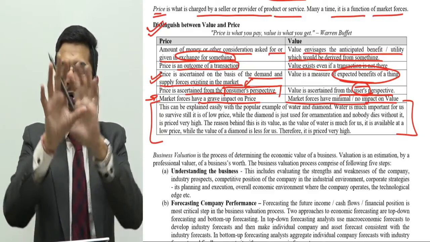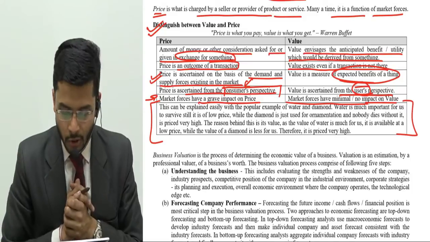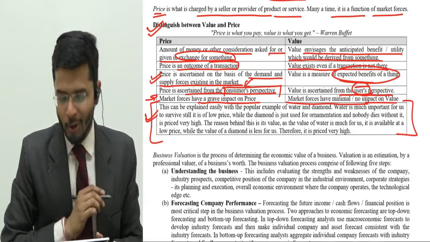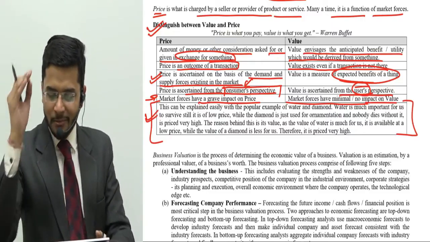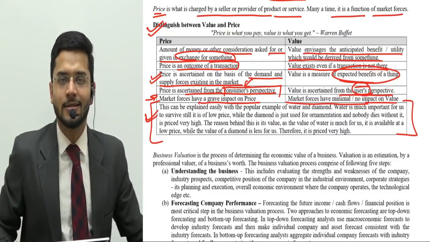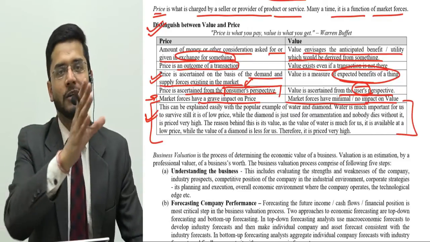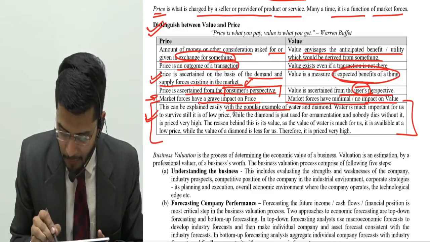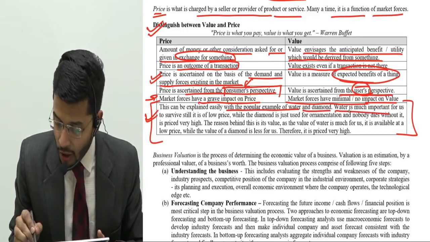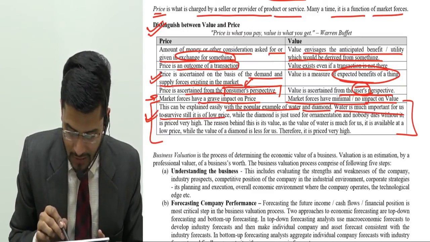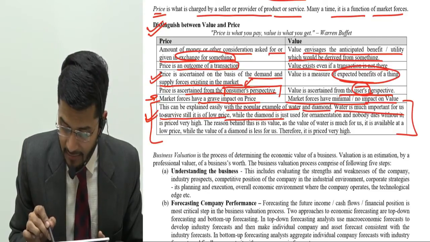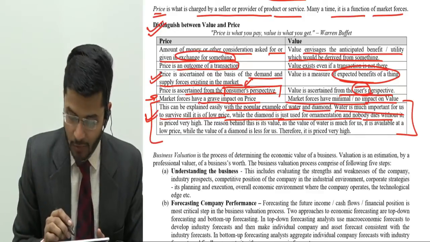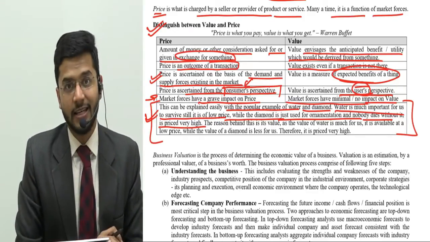I hope on a very broad perspective you've been able to appreciate the difference between price and value. And now the famous diamond paradox. Guys, this is a beautiful example, which we have already discussed, to appreciate the difference between price and value. This can be explained easily with the popular example of water and diamond. Water is much more important for us to survive. Still, it is of low price, while diamond is just used for ornamentation and nobody dies without it, yet it is priced very high.